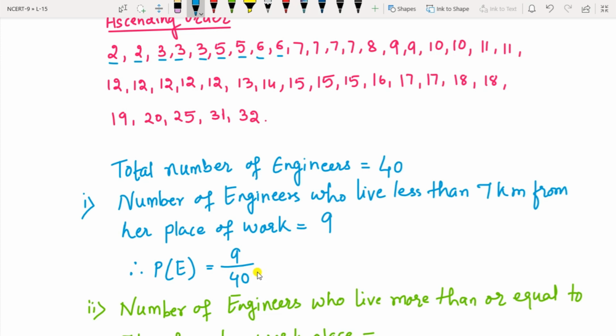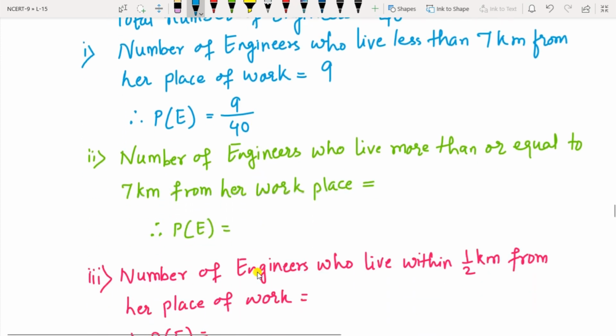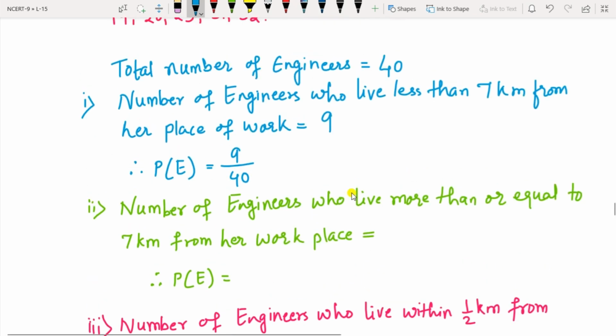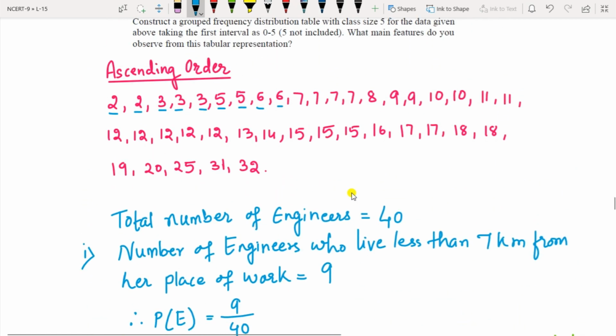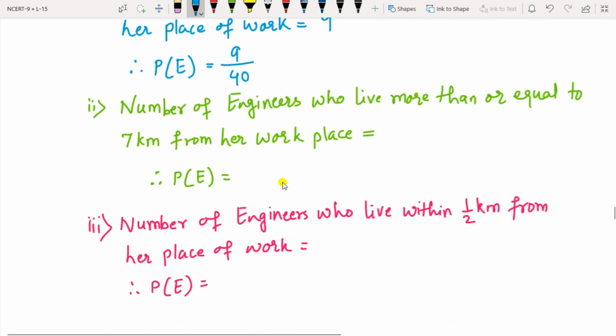Okay. Then comes the number of engineers who live more than or equal to 7 km from their workplace. So more than or equal to 7 km, from 7 you have to count up to 32. That becomes 31. So the probability will become 31 by the total number, which is 40.